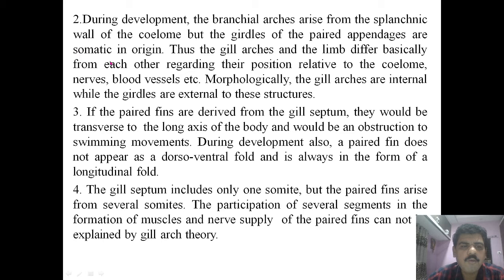Then the third objection to this theory: if the paired fins were derived from the gill arches or gill septum, they would be transverse to the long axis of the body and would obstruct the swimming movement, or it may hamper the swimming. During development also, a paired fin does not appear as a dorsoventral fold and is always in the form of a longitudinal fold. The fourth objection: the gill septum includes only one somite, but the paired fins arise from several somites.